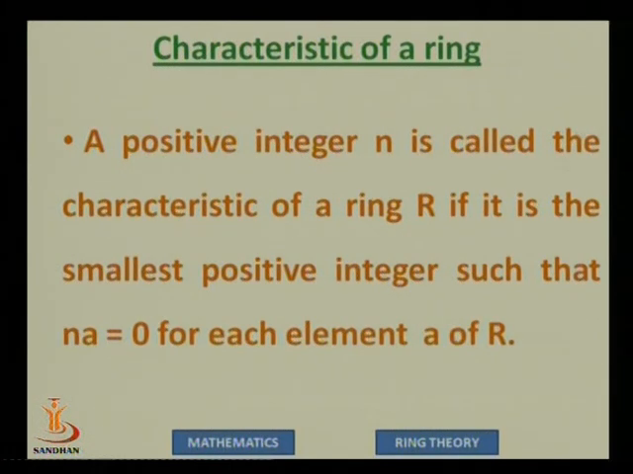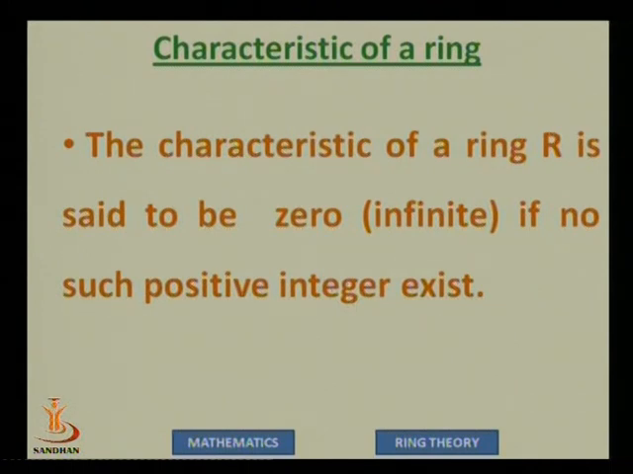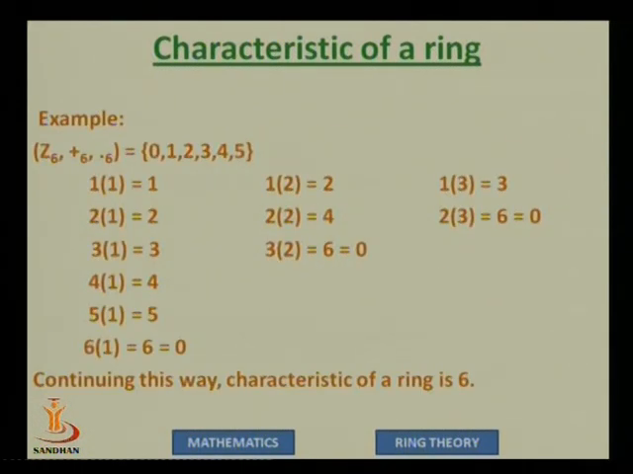We'll see the example. And of course, before we go to the example, if such a number does not exist, then we say that the characteristic of the ring is either 0 or we may say it is infinity. And this is the example. Say Z6, again the ring with addition modulo 6 and multiplication modulo 6. So Z6 has 6 elements: 0, 1, 2, 3, 4, 5.